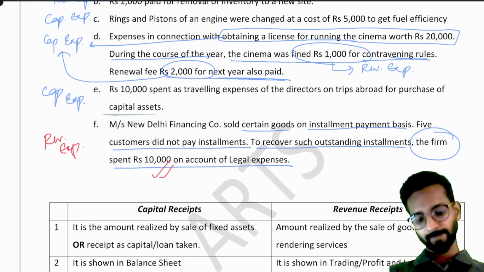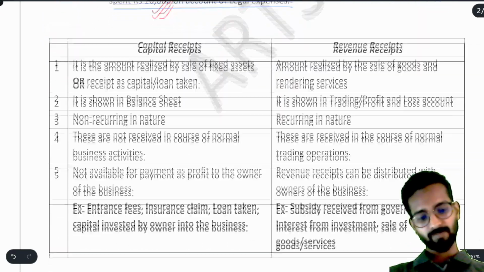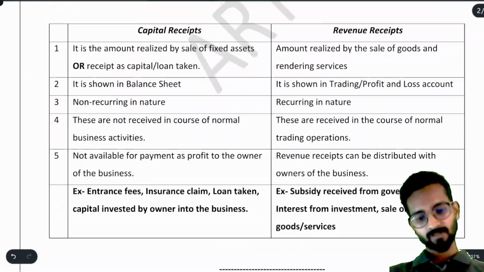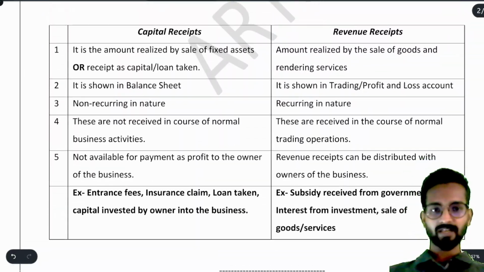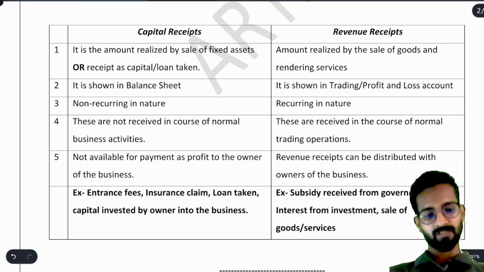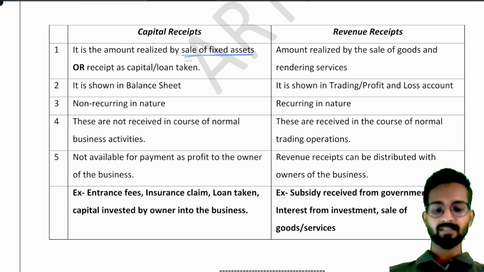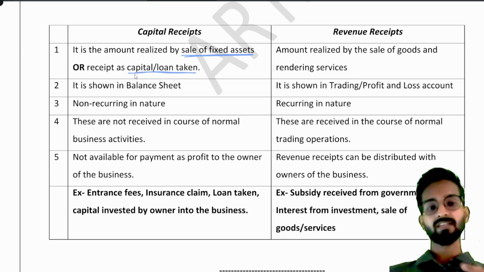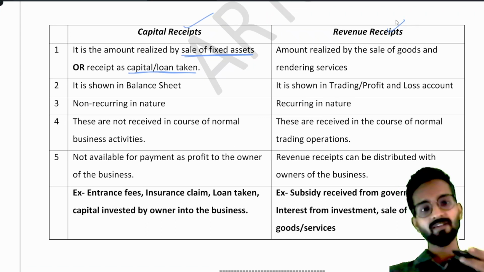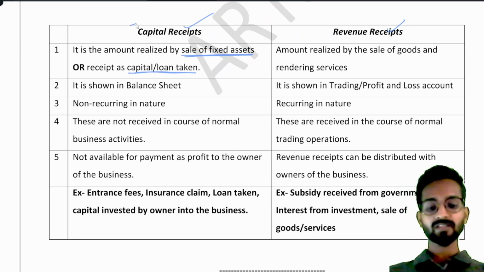Understood? Now after this we have capital receipt and revenue receipt. Please see, capital expenditure and revenue expenditure we have already covered. This is the last thing we have to cover, capital receipt and revenue receipt. Please check. It is the amount realized by sale of fixed assets or receipt as capital or loan taken. See, capital receipt means we are receiving money, receipts means receiving money only. Whenever you are receiving the money, it can be of capital nature or revenue nature.